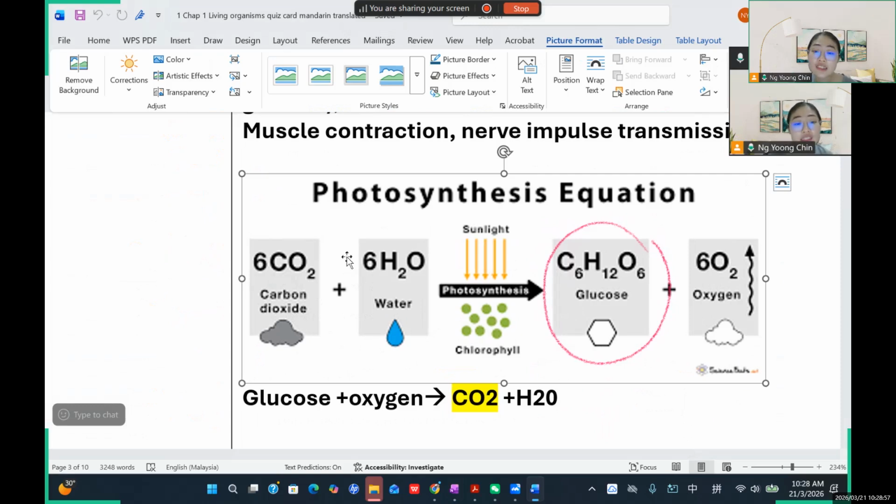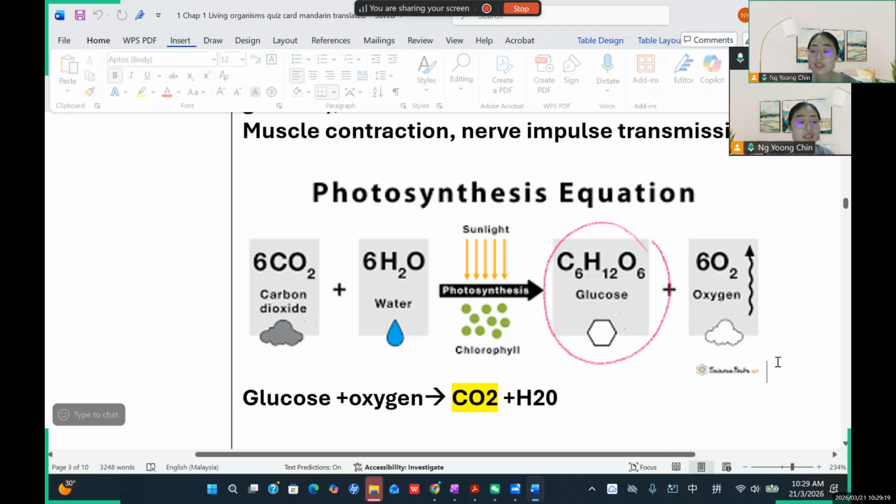But photosynthesis goes in the opposite way. The plant will absorb the carbon dioxide and take in water, together with sunlight and chlorophyll, so they can produce the glucose and then release the oxygen.